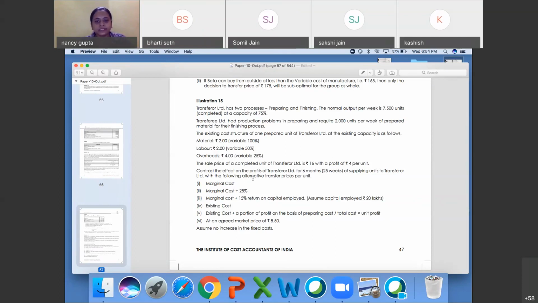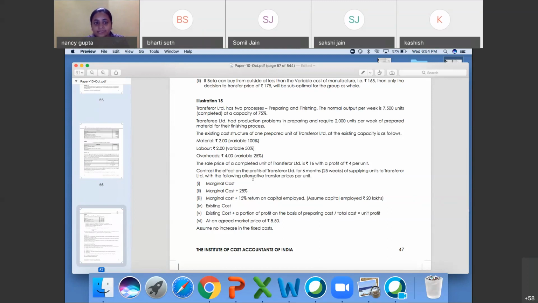Marginal cost will be 2 plus 1 plus 1, right? It will be 4 rupees. Am I clear? Variable cost to marginal cost. Material 2, labor 1, overhead 1. It will be 4 rupees. Fine.